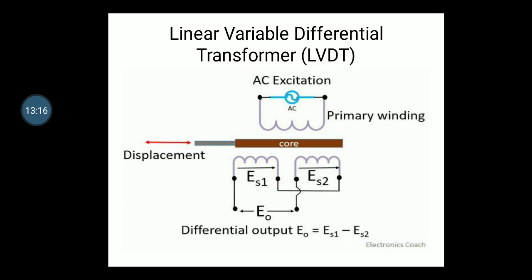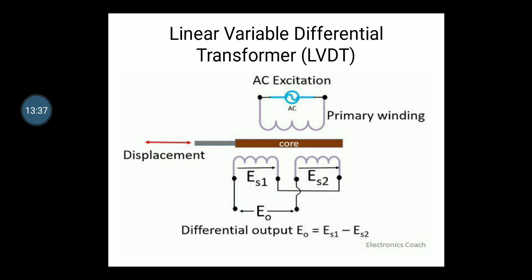If it is at the center, the output voltage in both the windings will be the same. Let's suppose ES1 is 5 volt, then ES2 will also have 5 volt. So what will be the output? 0. So when the core is at the center, the output will be 0.